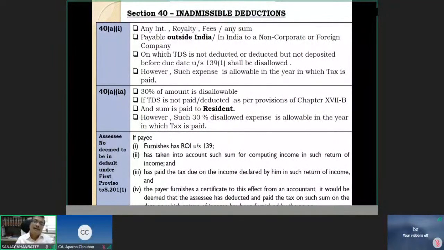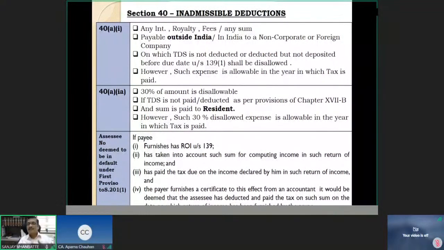But I request XYZ and company to give me a certificate from his chartered accountant that this 2 lakh rupees is forming part of his turnover, he has taken that into account while filing the return of income, he has filed the return of income, he has paid the due taxes on it, and so on, all these things are certified.